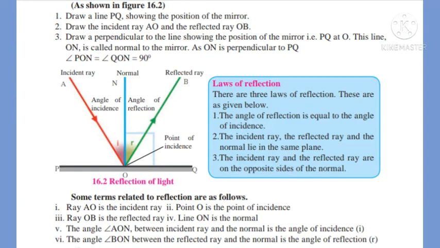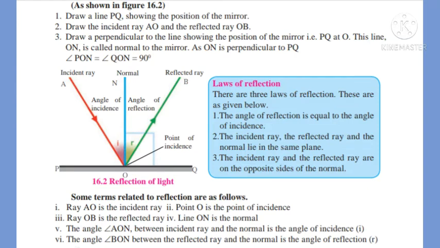Draw perpendicular to the line showing the position of the mirror, that is PQ at O. This line ON is called normal to the mirror. As ON is perpendicular to PQ, angle PON is equal to angle QON which is equal to 90 degree.